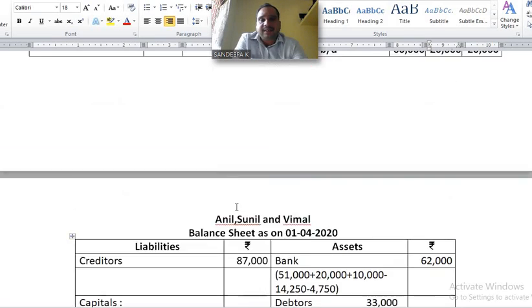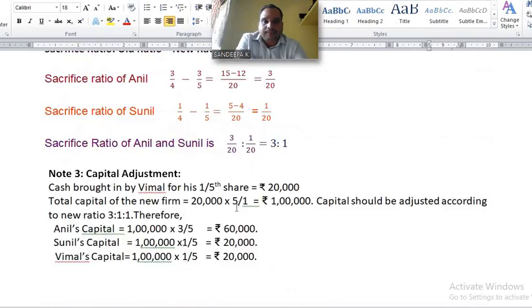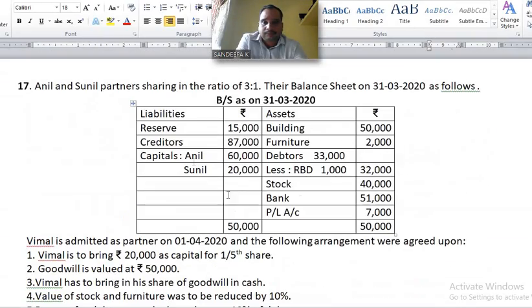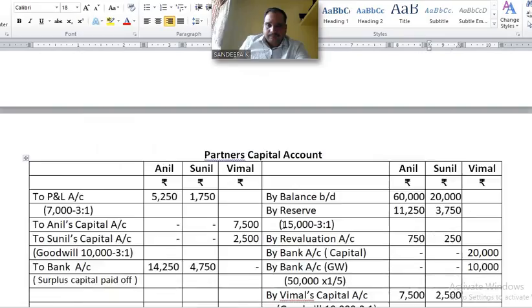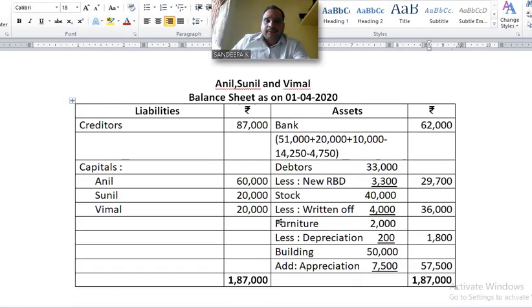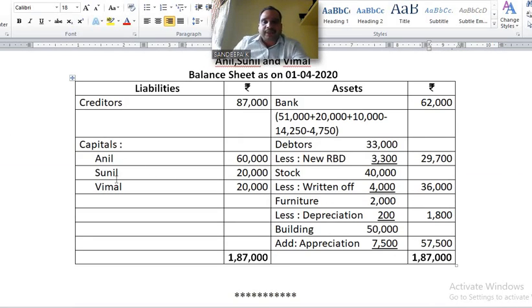Okay, next liabilities given in the problem. Reserve is already adjusted, leave it. Creditors write down 87,000. Closing capital entry must be made. Understand? On the asset side there is an item, profit and loss account; this is adjusted. It is not to be entered on the asset side, take note of it. Yes, write down capitals: Anil 60,000, Sunil 20,000, Vimal 20,000.